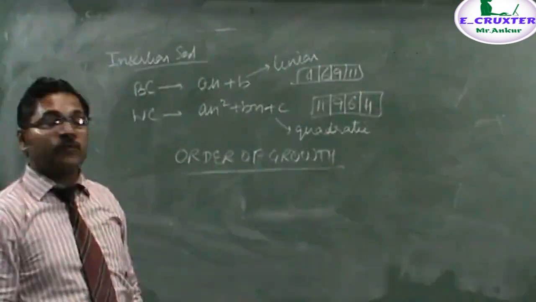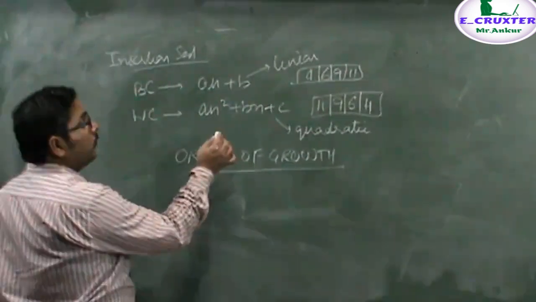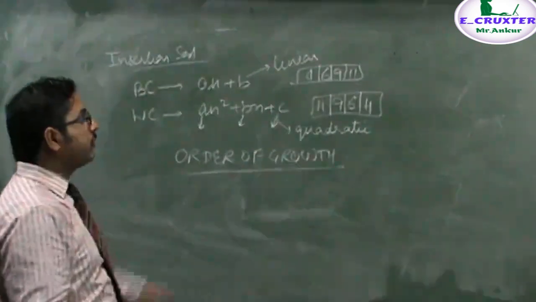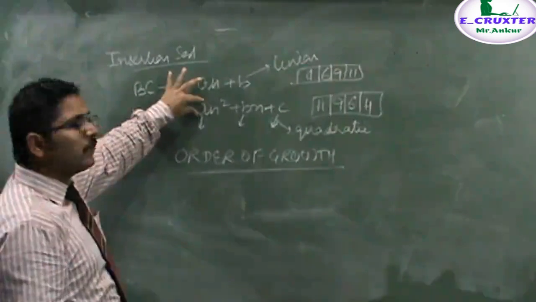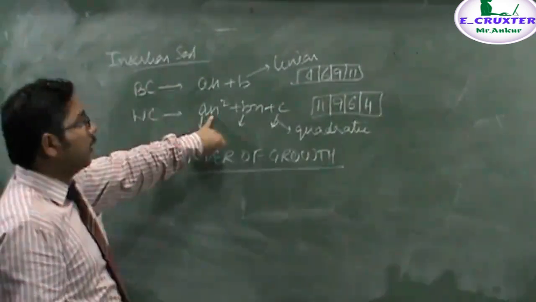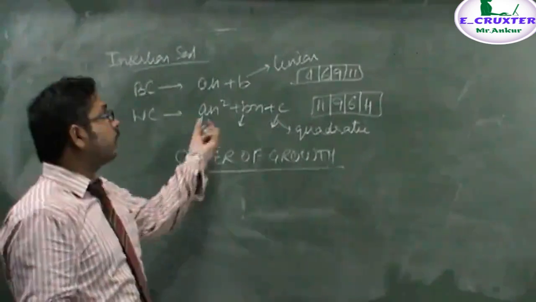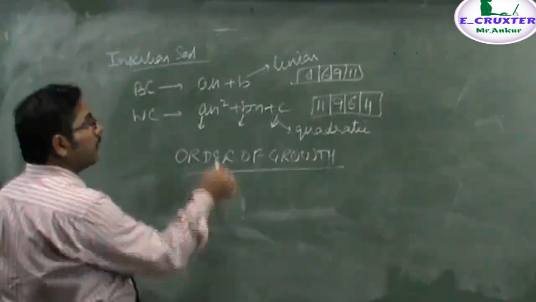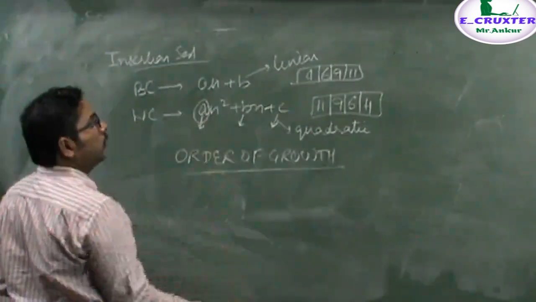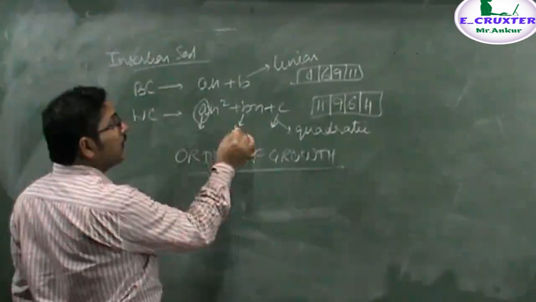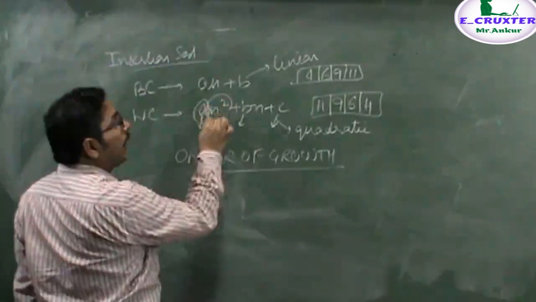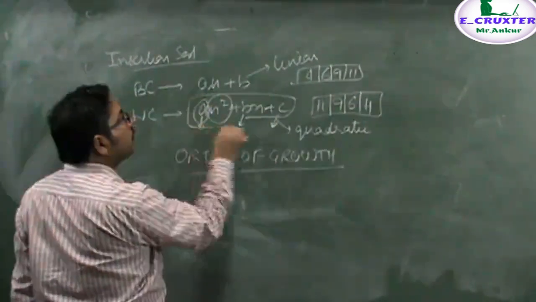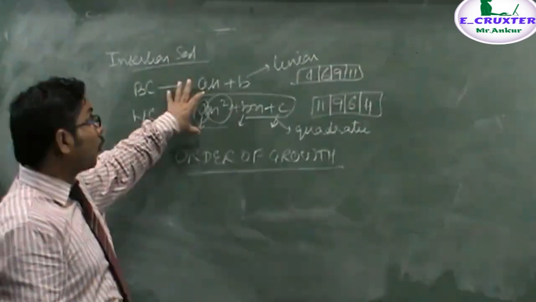And in the order of growth, we are ignoring these constants a, b and c, because these constants are very small compared to the value of n. For example, if we take n as 1 million, 10 million, 1 billion or 10 billion, these are basically small terms. And if we take n very large, then the n² term will dominate the other two terms.